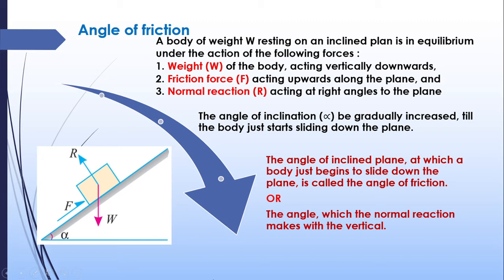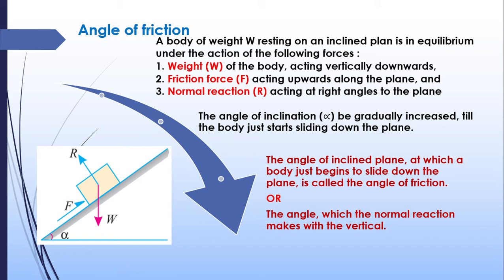Now, we will increase the angle of inclination. At that point the body was at rest. Now we are increasing the angle of inclination. What will happen? At first the body may not be moving. At some point the body just starts sliding over the inclined surface. That angle at which the body just starts to slide is known as the angle of friction.